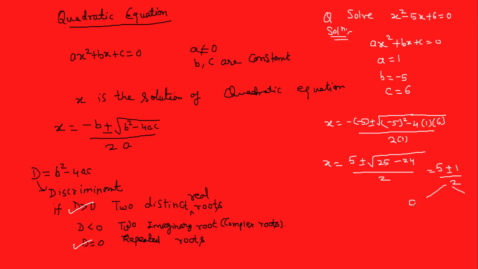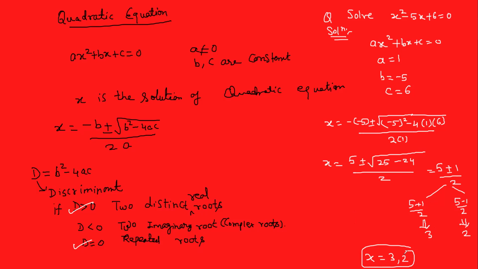One is the plus sign and one is the minus sign. When you choose the plus sign, you will get 6 over 2, that is 3. And 5 minus 1, 4 over 2, that is 2. So you will have two solutions. One solution is x is equal to 3 or 2. This is your answer.